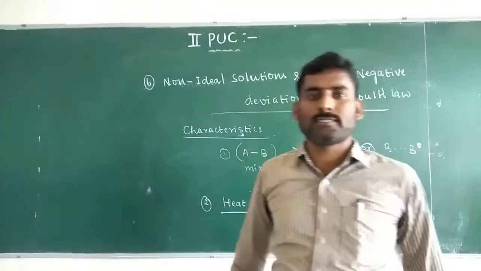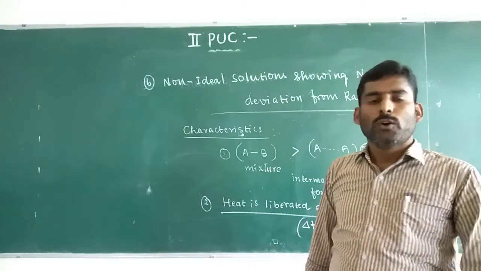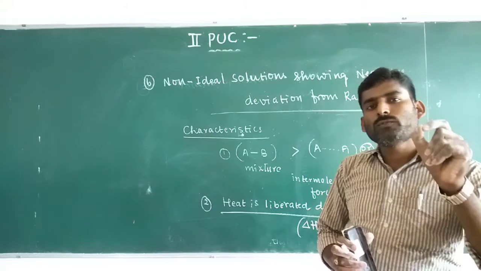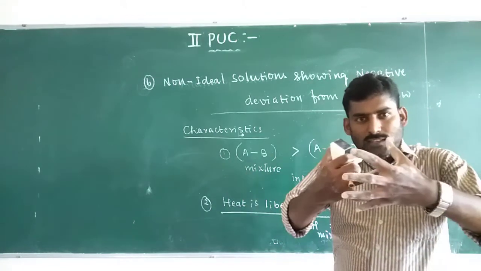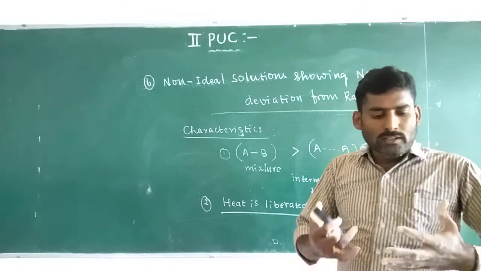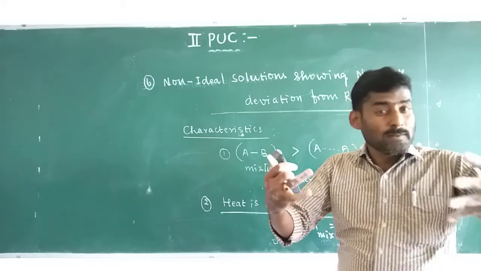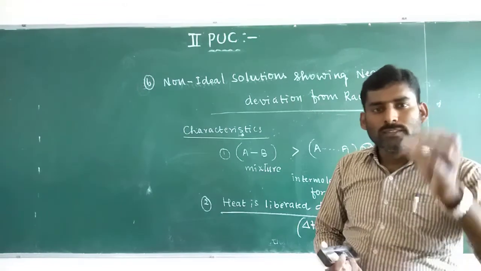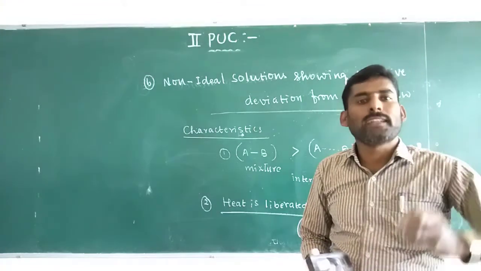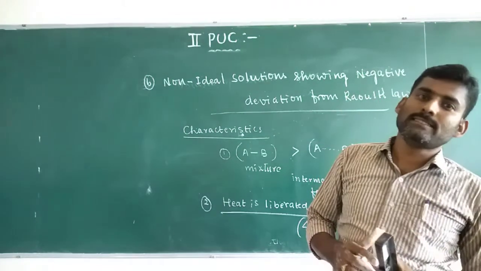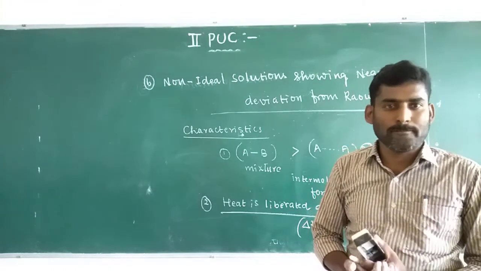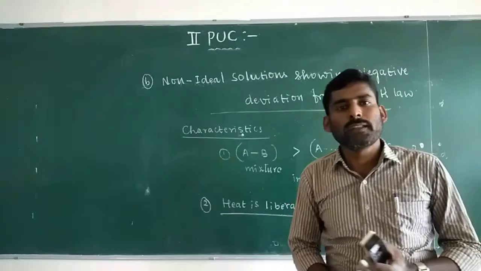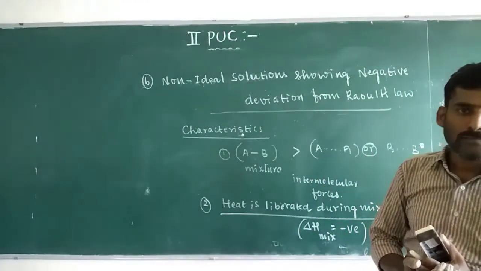This is because during mixing, intermolecular forces of attraction are more in the solution, so more heat is liberated during mixing.